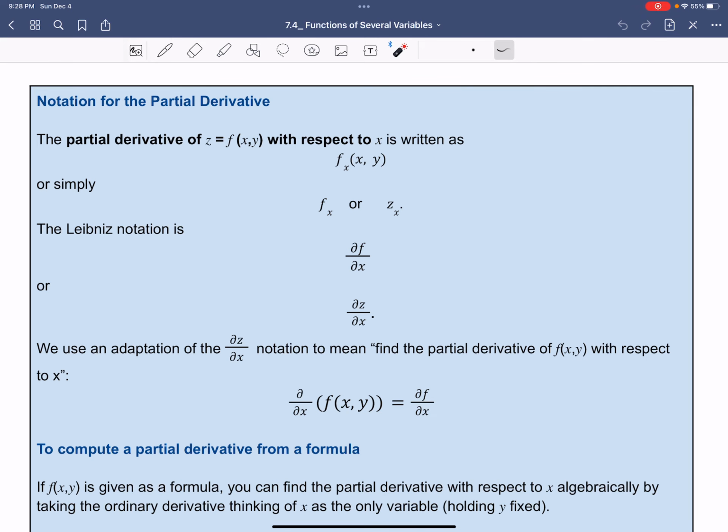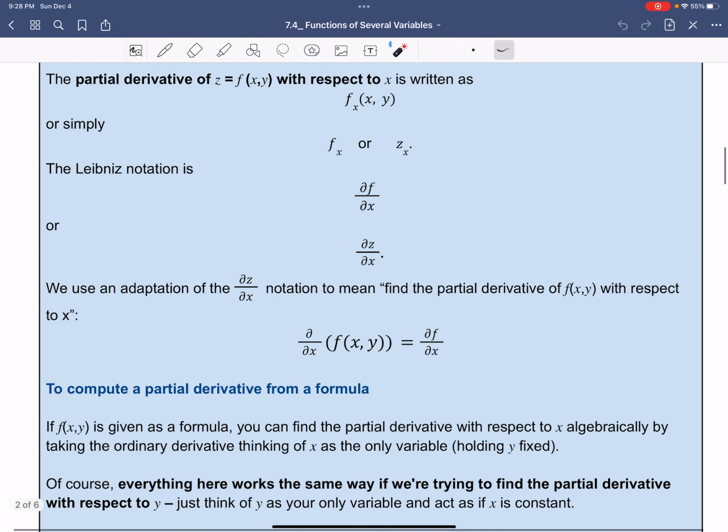So let's use an adaptation of the partial derivative of z with respect to x notation, which means the partial derivative of f of x, y with respect to x. You can see here that we're taking the partial derivative of the function with respect to x, and we can also write it like this, right?